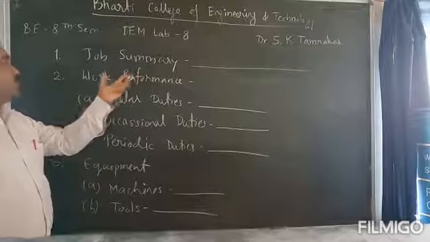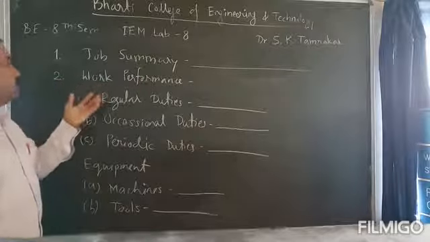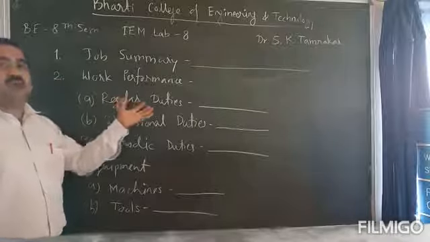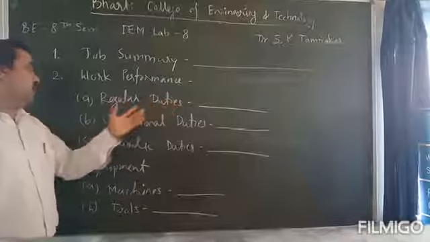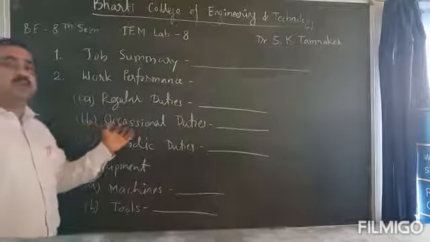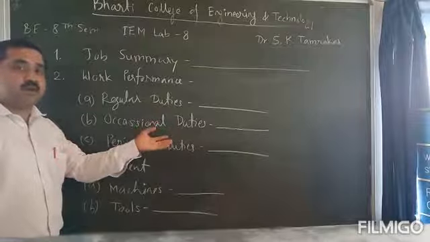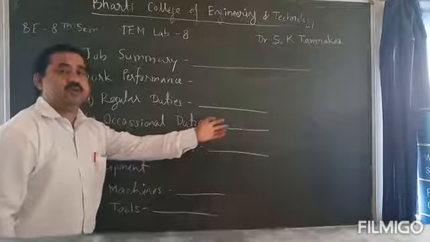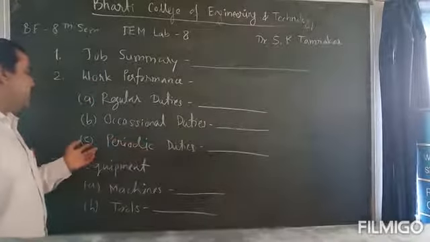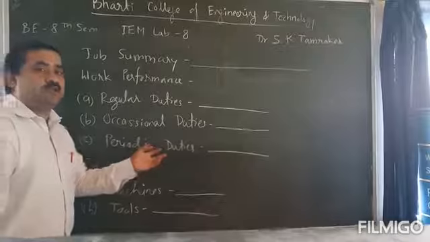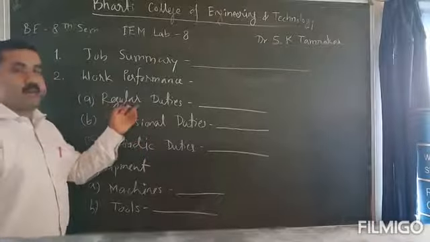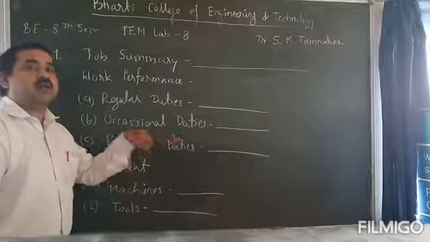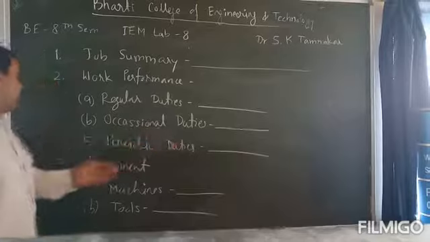where the job is used, then work performance, in which conditions the work is done, regular duties, how many regular duties are given here. If there are some occasional duties as per the need of the job, then we have to mention them here. Then some periodic duty, other than our regular duty, if some periodic duty is needed for completing the particular job, then this is written here.